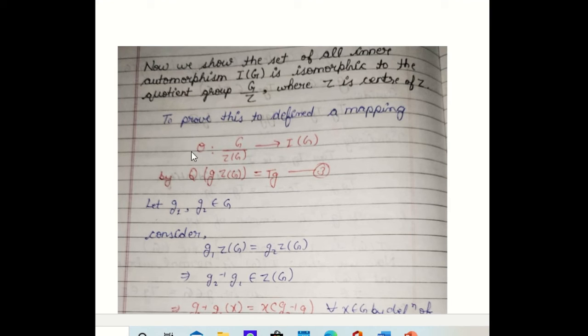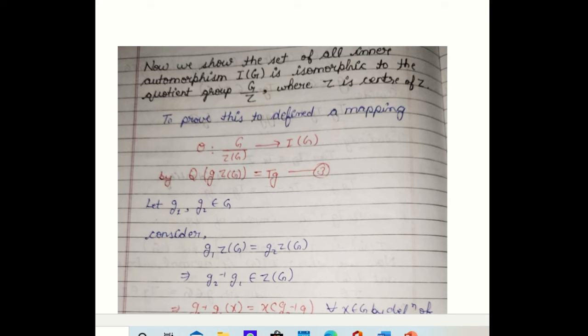So first we define a mapping theta from G by Z to I(G), which is given by theta of gZ is equal to T_g. Let it be equation number 3. Let g1, g2 be any arbitrary elements of G. Now consider g1Z equal to g2Z. So this implies g2 inverse g1 belongs to Z. This is a very important property: Ha equals Hb implies a inverse b belongs to H. This is a property of cosets.